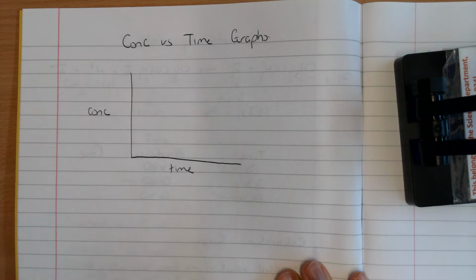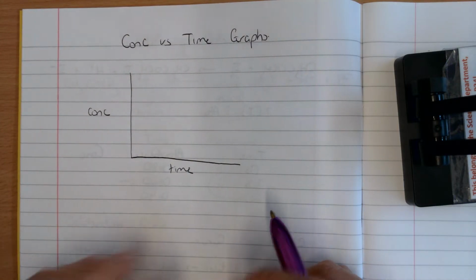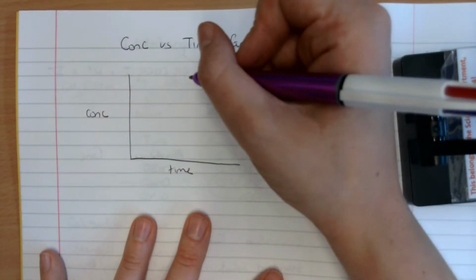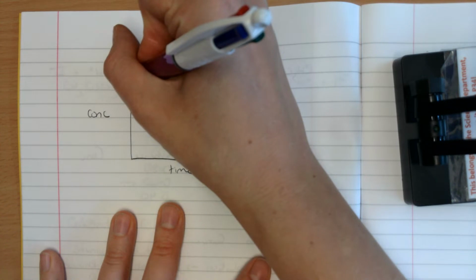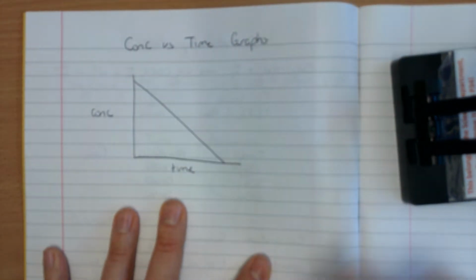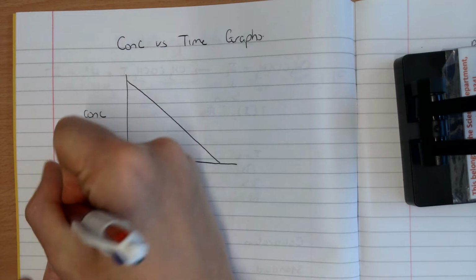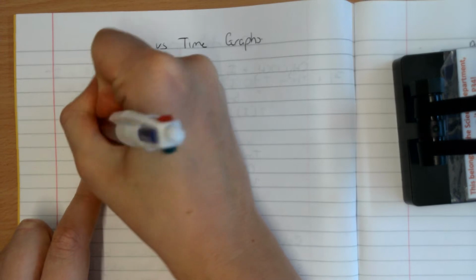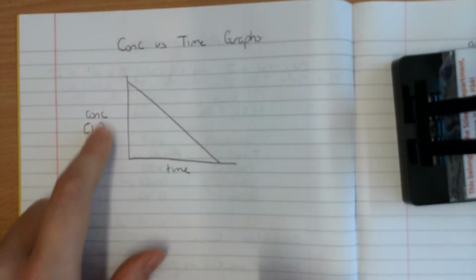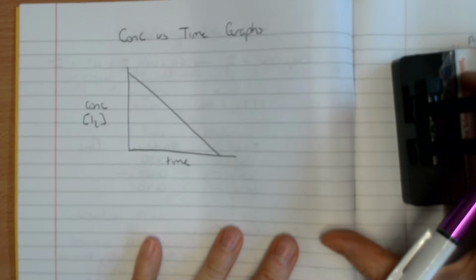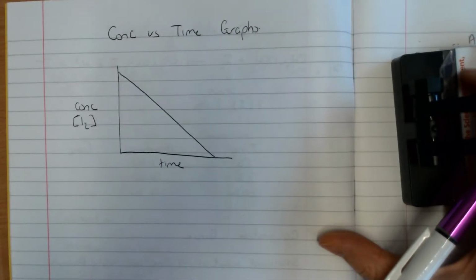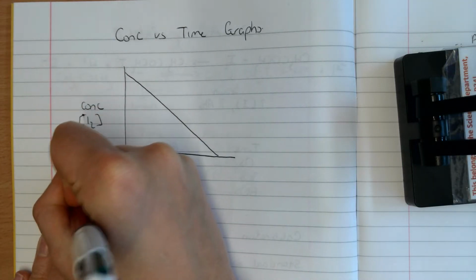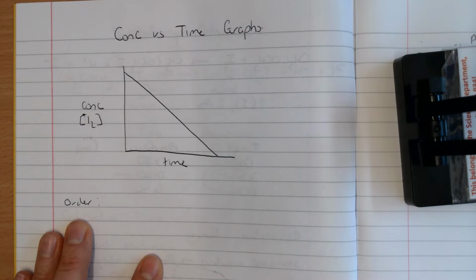But once you've got this data, you can plot a graph. So there's a few different shapes, and you need to know what the shape tells you about the order and also how you would calculate the rate. So I'm going to draw one that looks like this, and it's a straight line. Let's say we were looking at a reaction that involved iodine. This graph would just be showing how the concentration of iodine changes over the course of the reaction. So you'd be looking specifically at one reactant. In this case, we're going to look at iodine. And they might ask you what is the order with respect to iodine.